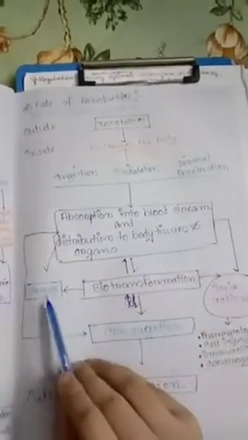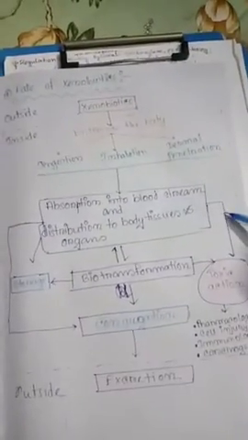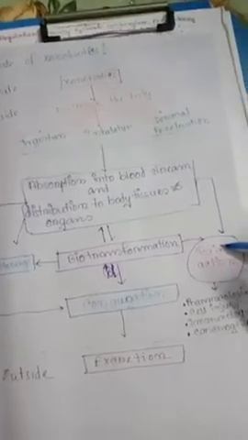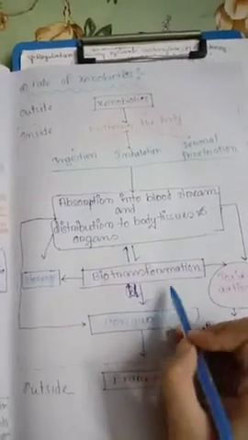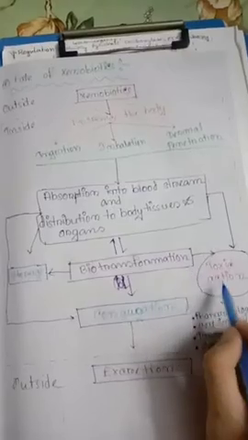Then its fate can be three ways. What are the three ways? 1. Storage. It can be stored. 2. Toxic actions. It directly acts as a toxic action. And number 3 is biotransformation. But the biotransformation is already interlinked to the toxic actions and storage.